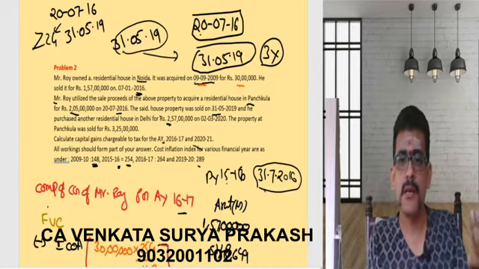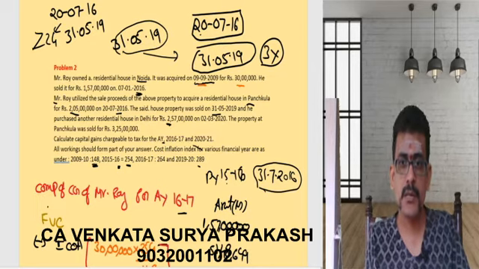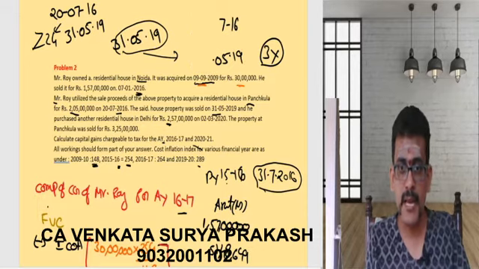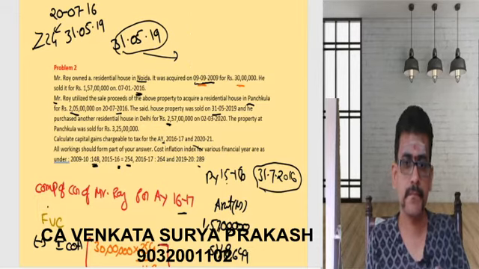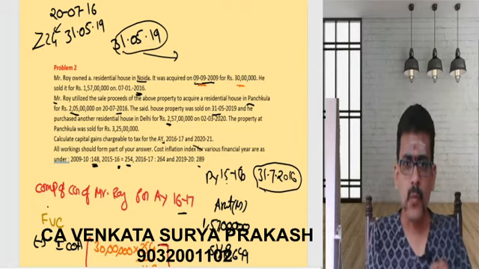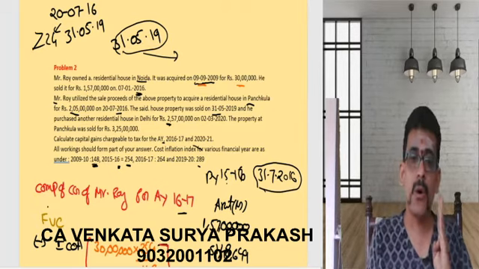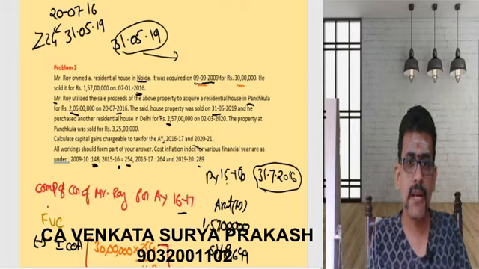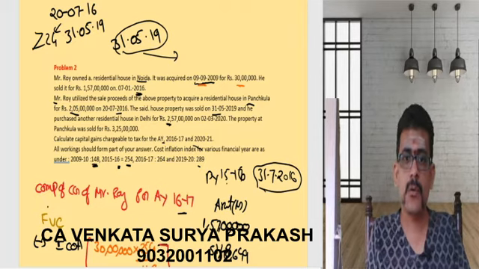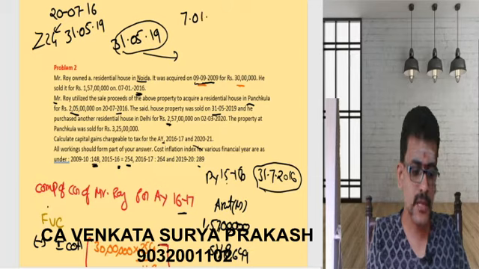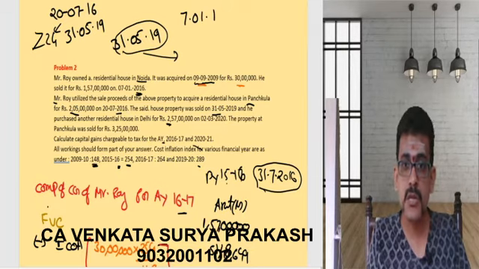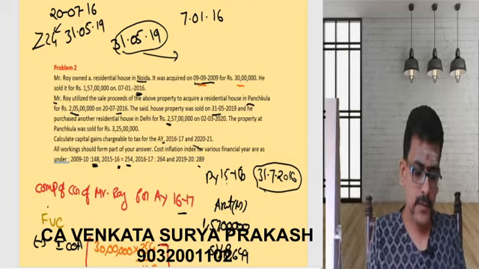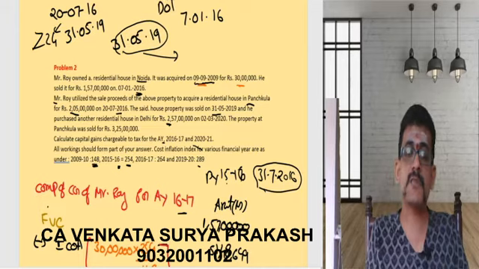If that fellow had waited, let us see when the period of 3 years will expire. Now, let us again go through the provision. What does the provision say? The property should not be transferred within a period of 3 years from the date of transfer. What is the date of transfer? The property was sold on 7th January 2016. That is the date of transfer of the property.